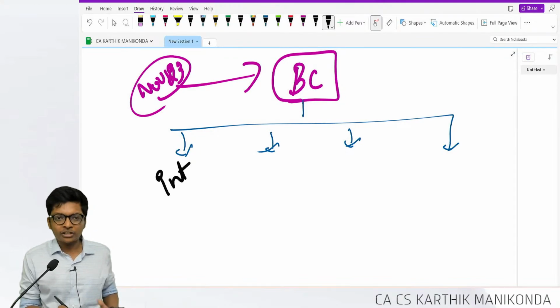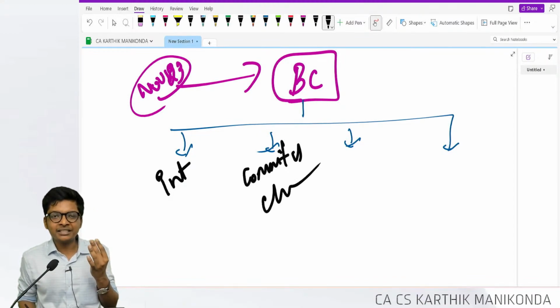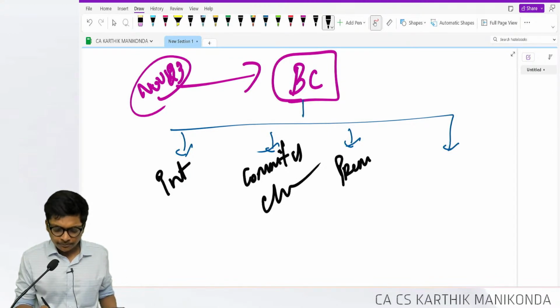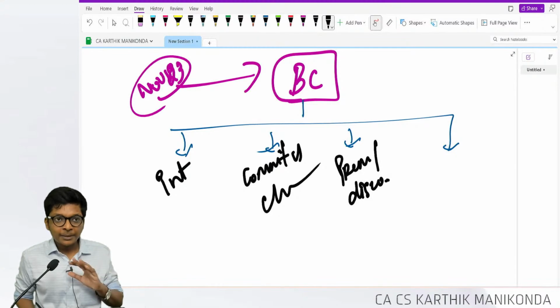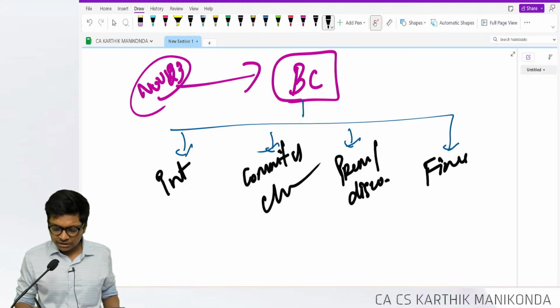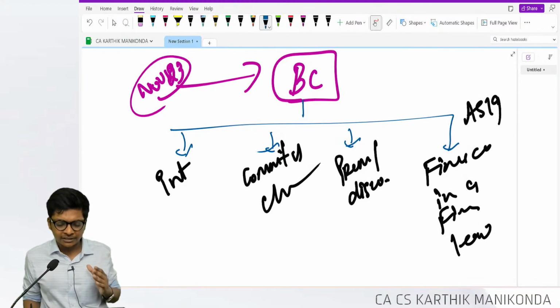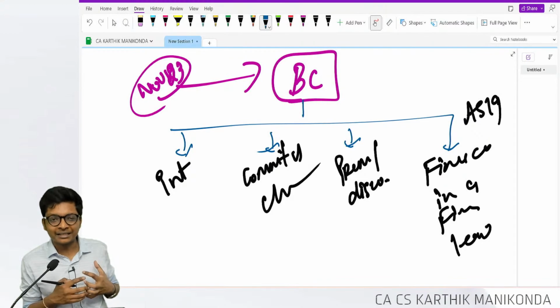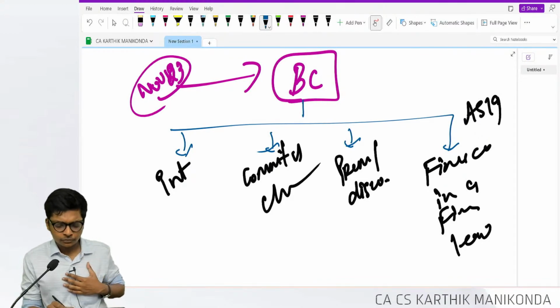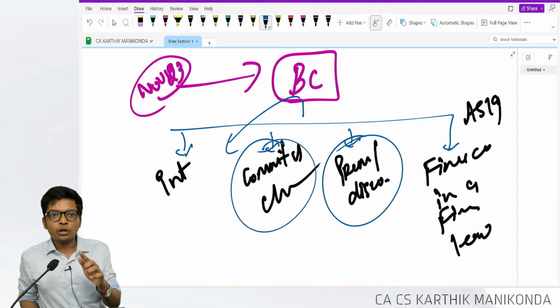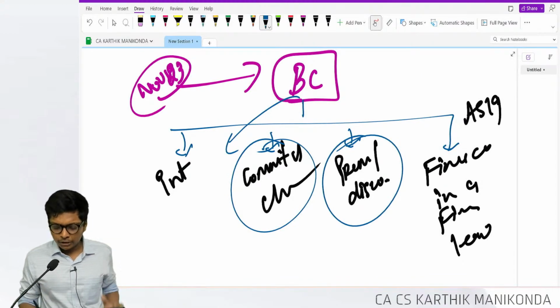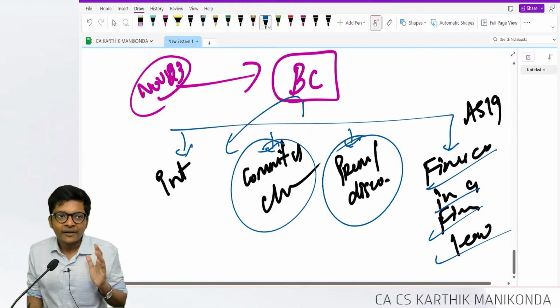The definition says borrowing cost includes interest, commitment charges, premium or discount that will be amortized, and finance charge in a finance lease, basically AS 19, the EMI paid, the interest part. So borrowing cost is not only interest, guys. It is commitment charges, premium or discount on amortization of securities on issue or redemption, then finance charge in a finance lease.